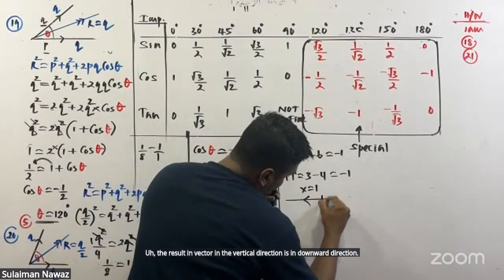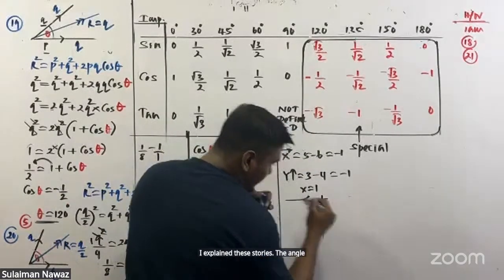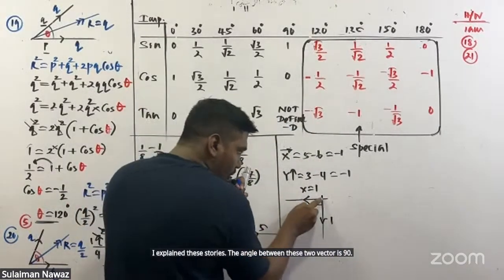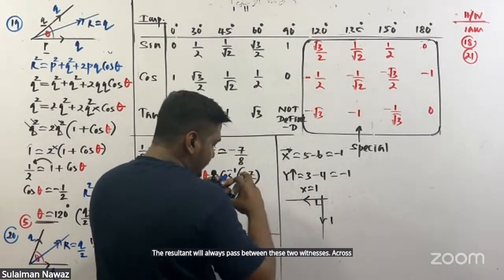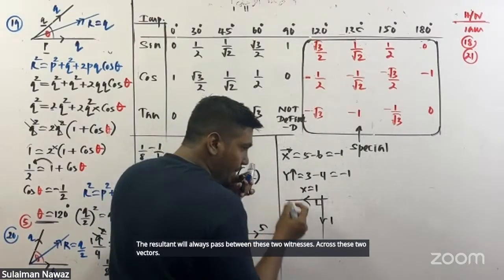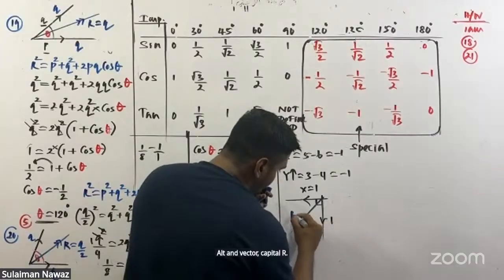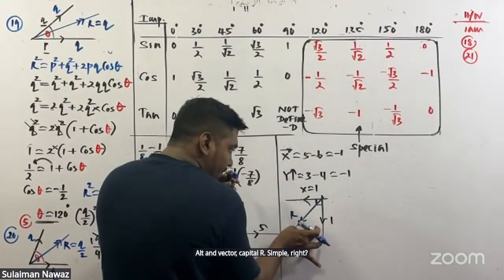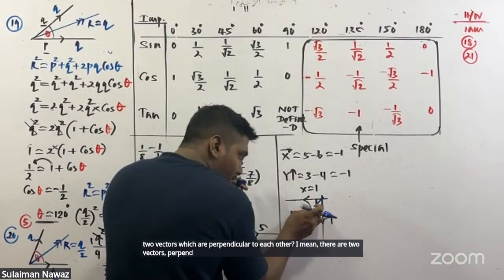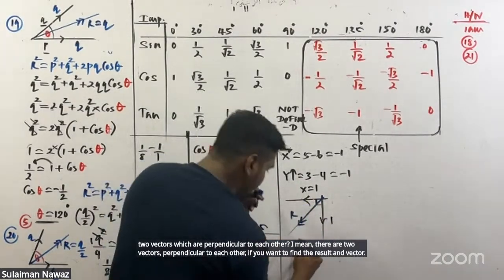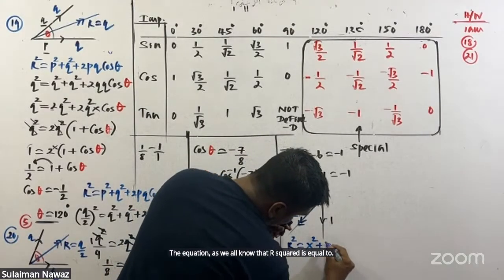The angle between these two vectors is 90. The resultant will always pass between these two vectors. The resultant vector is capital R. Simple, right? What is the equation? When there are two vectors perpendicular to each other, if you want to find the resultant vector, we all know that R squared is equal to capital X squared plus capital Y squared.